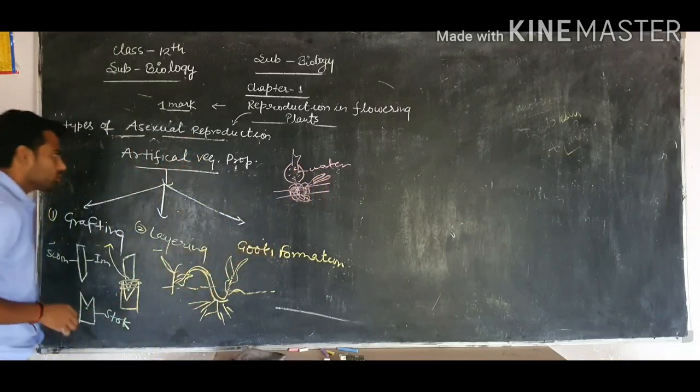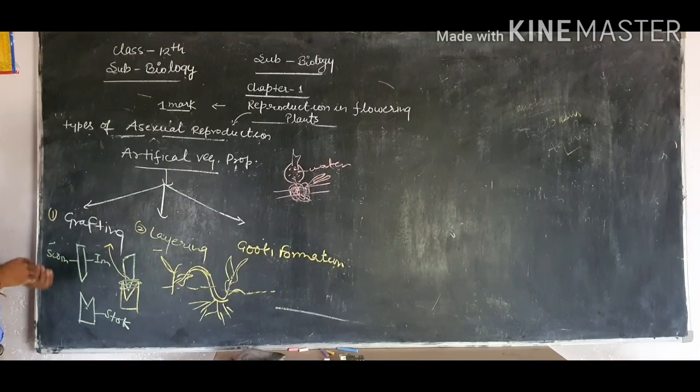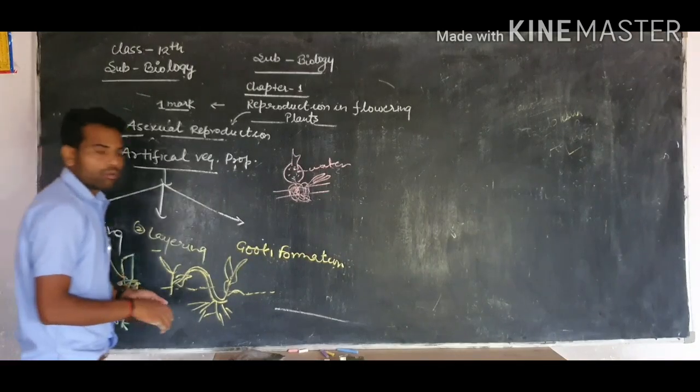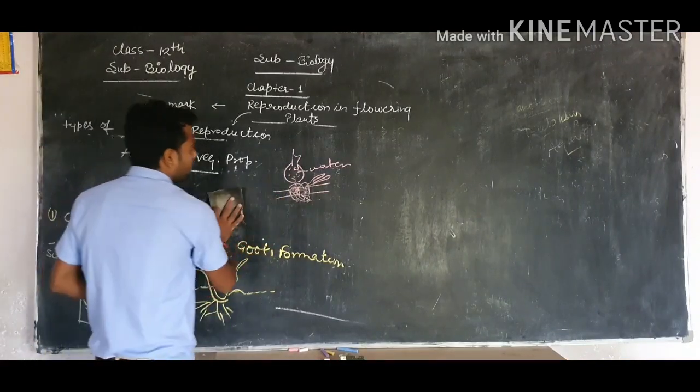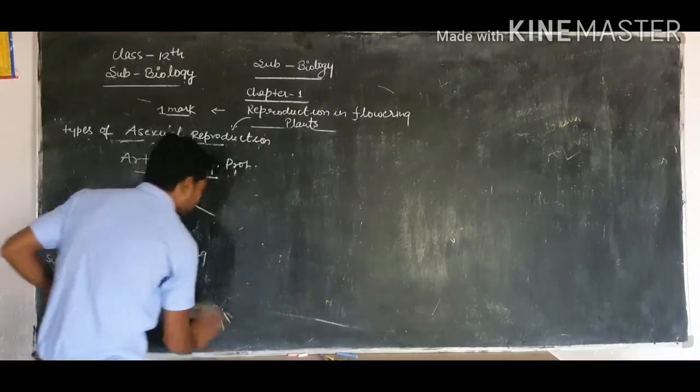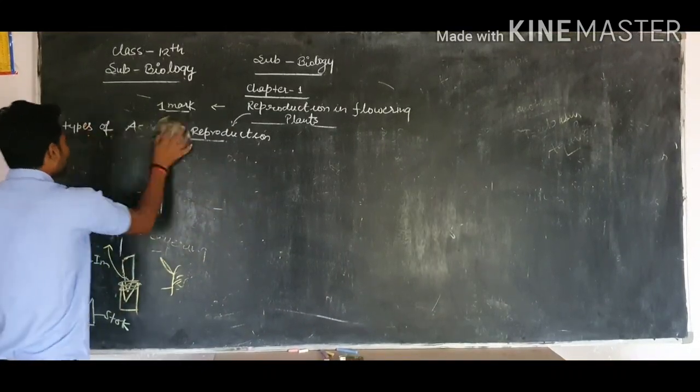So these are the methods of asexual reproduction, of artificial vegetative propagation. Now in next classes we will discuss sexual reproduction. Okay, now the next mode of reproduction is called sexual reproduction.